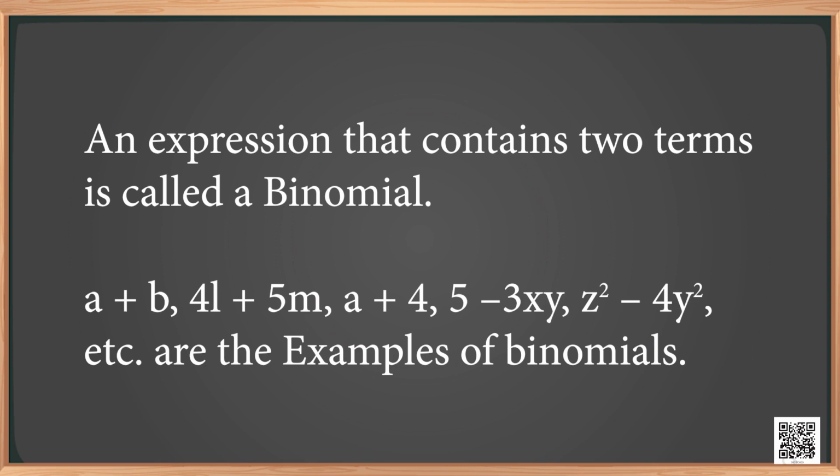Examples are a plus b, 4l plus 5m, a plus 4, 5 minus 3xy, z square minus 4y square, etc. are the examples of binomials.